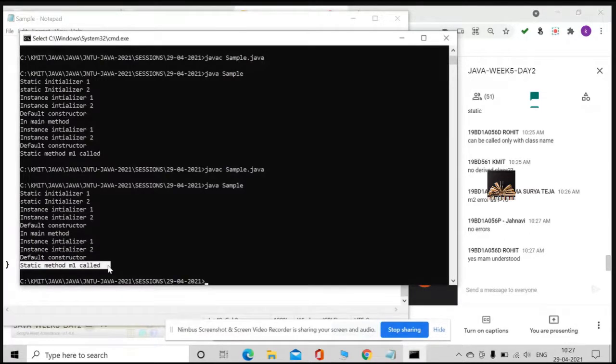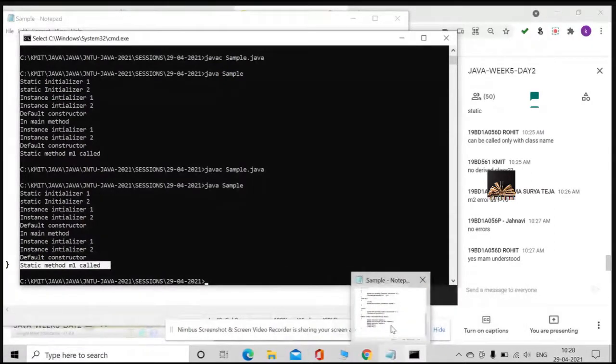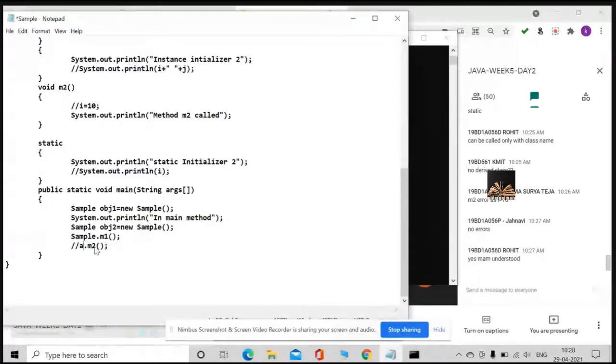Understood? If I want to call M2 with the class name, is this okay? No, not at all, because it is an instance method.